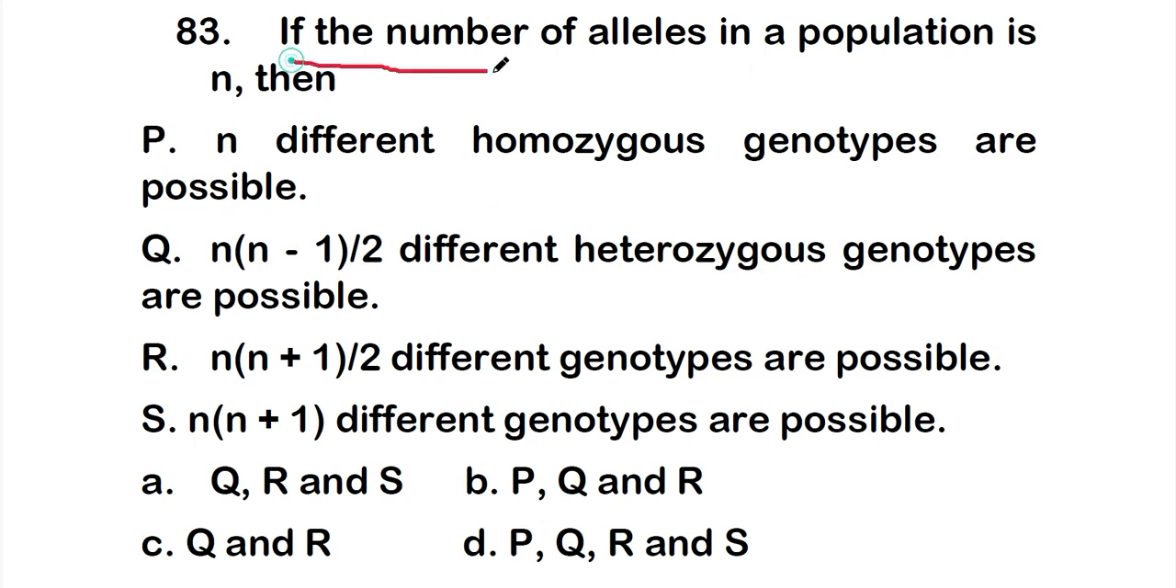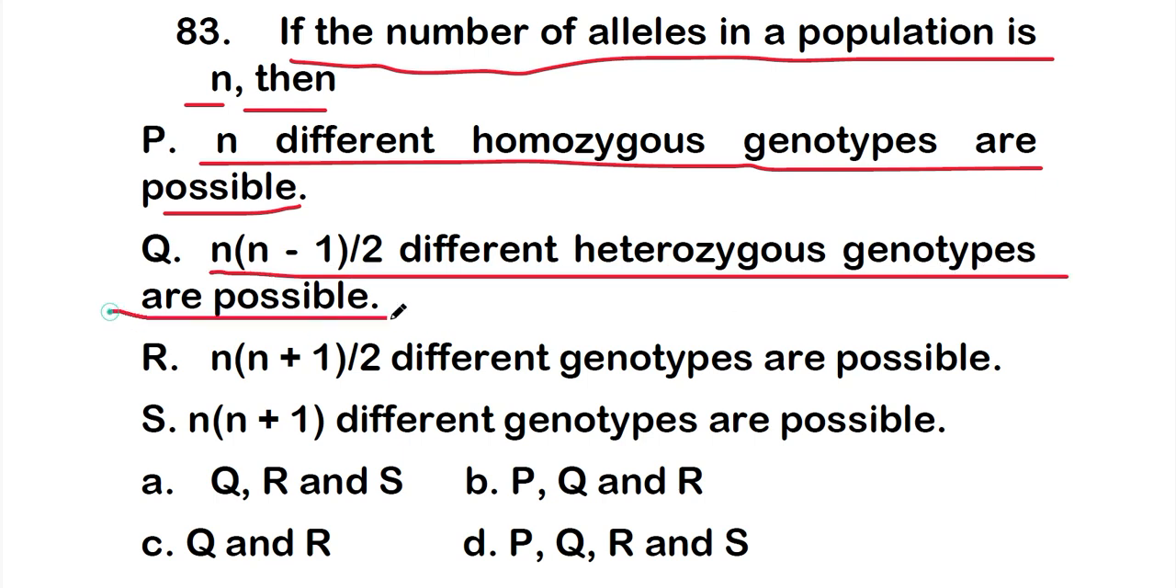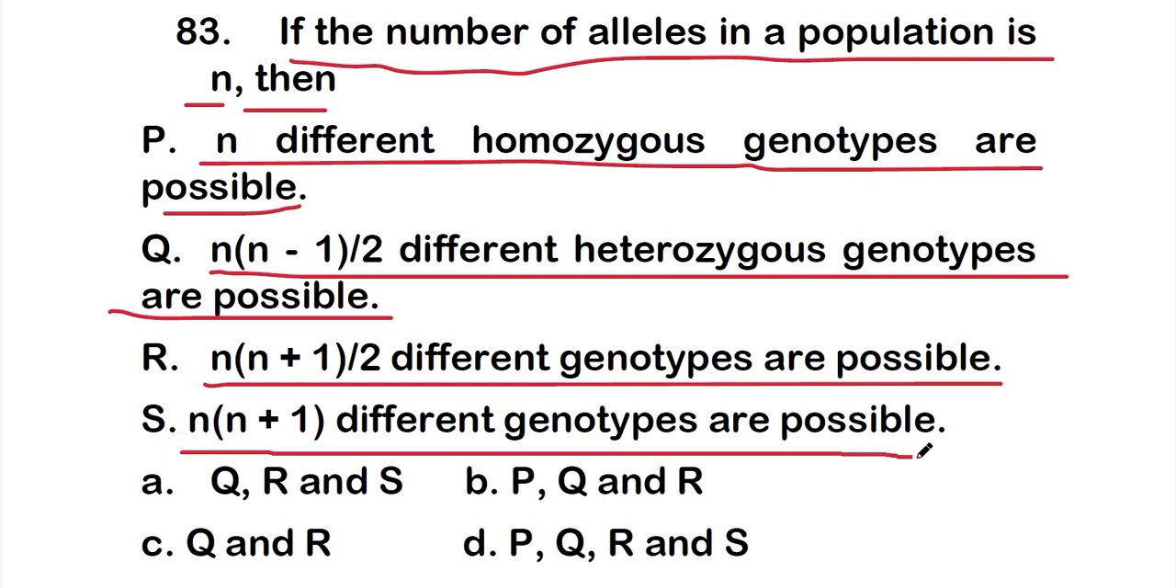If the number of alleles in a population is n, then statement P is n different homozygous genotypes are possible. Statement Q is n into n minus 1 by 2 different heterozygous genotypes are possible, statement R is n into n plus 1 by 2 different genotypes are possible, and statement S is n into n plus 1 different genotypes are possible. Here the number of alleles in a population is n.